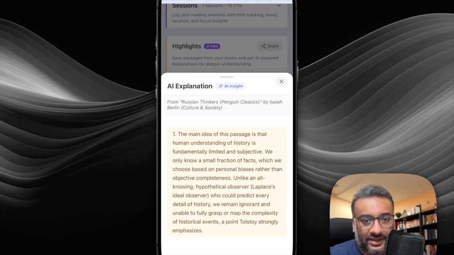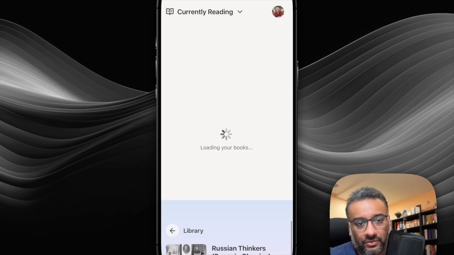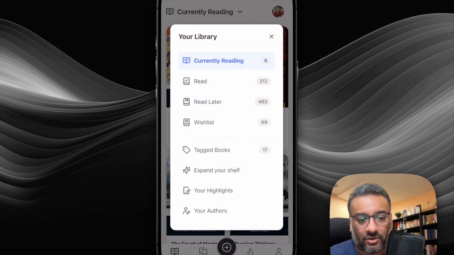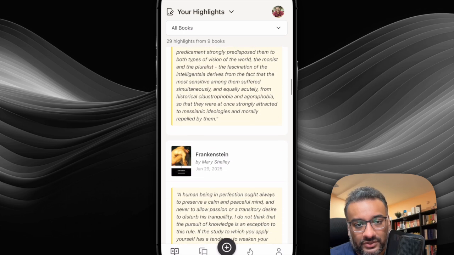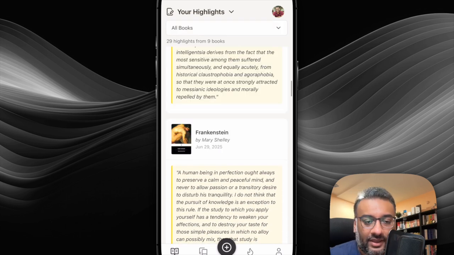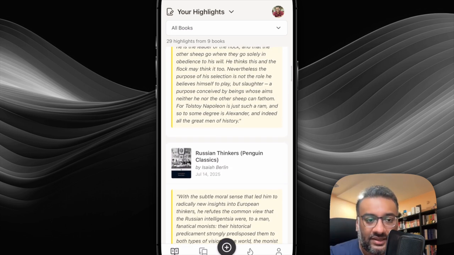So capturing highlights is a great tool. You can always reference all your highlights for that particular book. If you go back, there is a special section called Your Highlights where you can see all the highlights for all your books. You can select any book at any time. And if you go to bookstates.app, you also have an option to send yourself a weekly or a monthly digest of highlights so that you retain them.